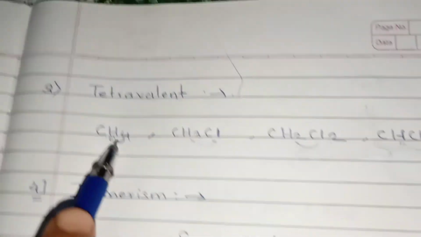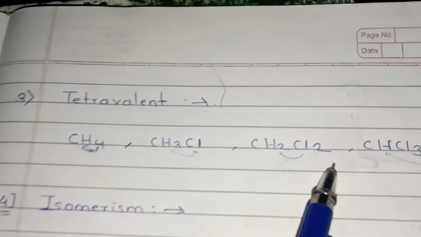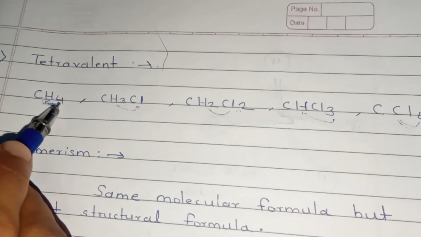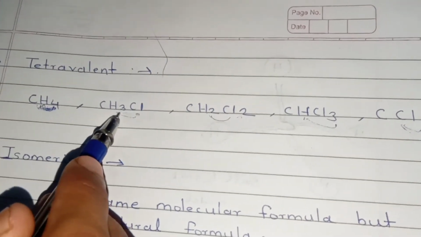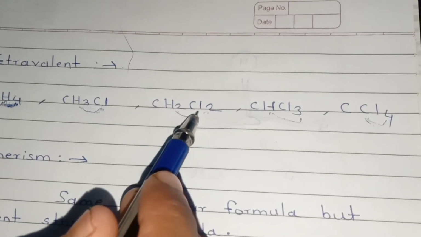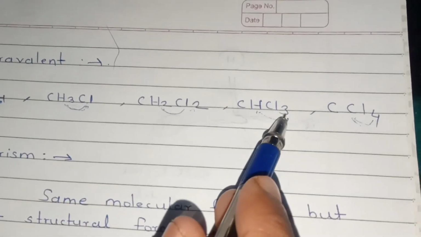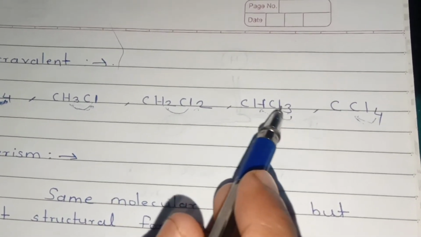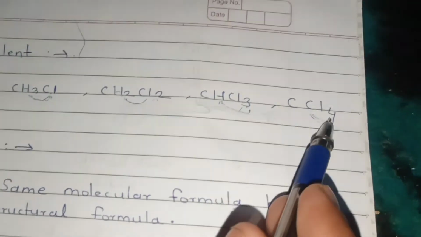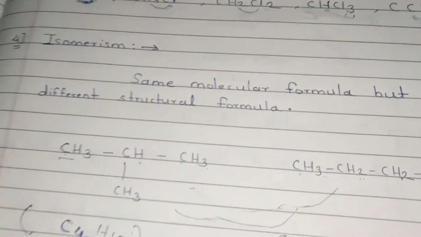Examples of this are CH4, CH3Cl, CH2Cl2, CHCl3, CCl4. Here carbon forms 4 bonds with 4 hydrogens. CH3Cl means 3 hydrogens plus 1 chlorine, 3 plus 1 is 4. 2 hydrogens and 2 chlorines, 2 plus 2 is 4. 1 hydrogen and 3 chlorines, 3 plus 1 is 4. And CCl4 means 4 chlorine atoms. Therefore carbon has 4 valency.